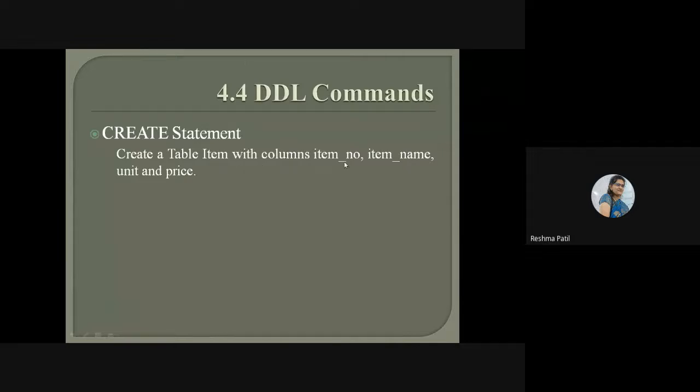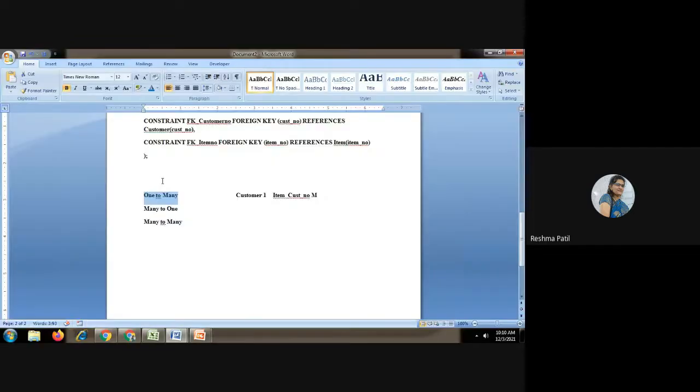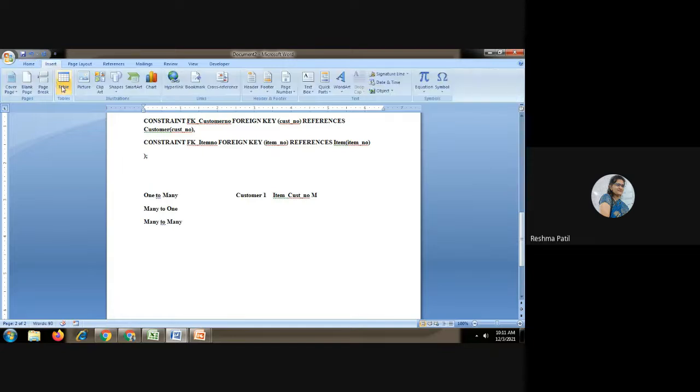In this question they will give only these columns: item number, item name, unit, and price. But after writing all this, at last they have mentioned to show a one to many relationship. If this is the point, then we have to write explicitly, we have to write customer number inside this item table. So what will your structure be?